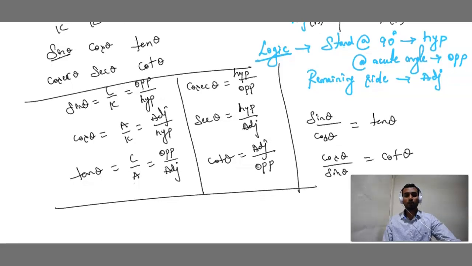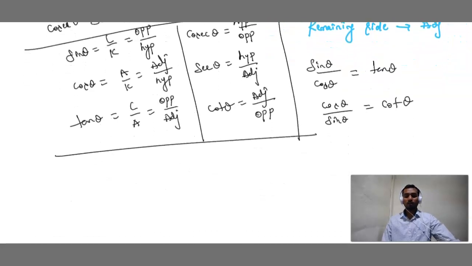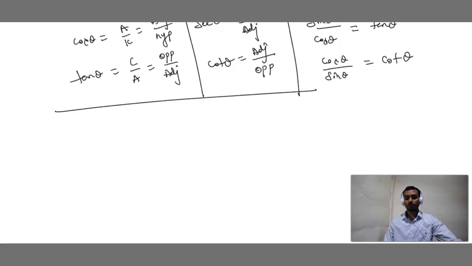These are the important trigonometric ratios. So this completes our trigonometric ratios. Got it? Sin, cos, tan, cosecant, secant, cot.